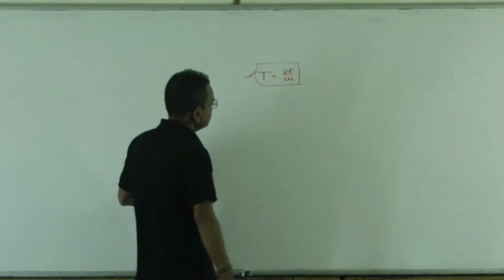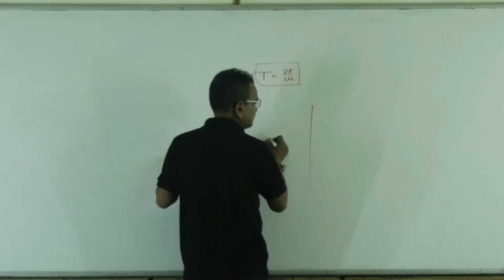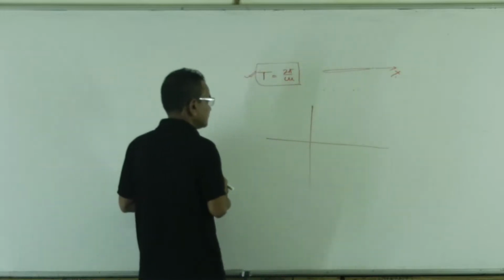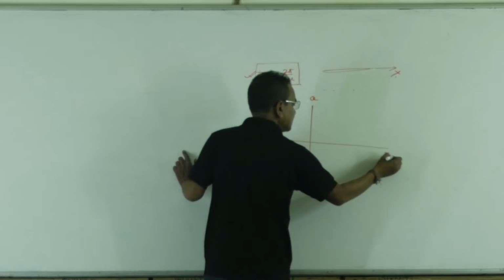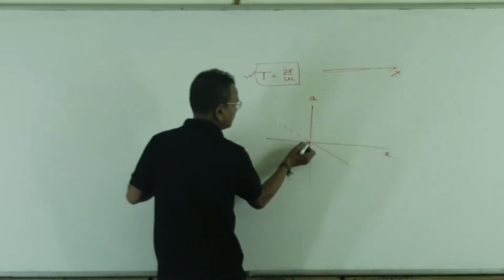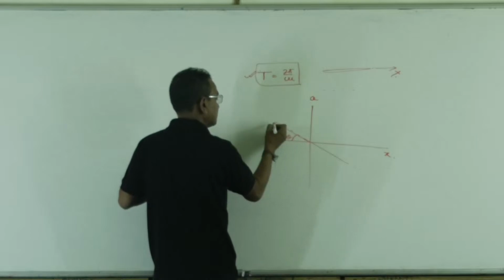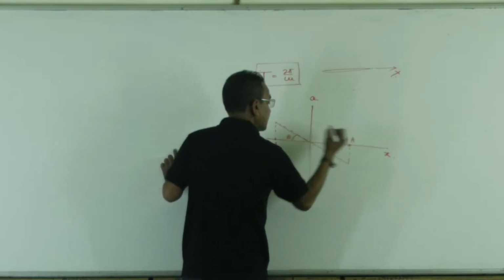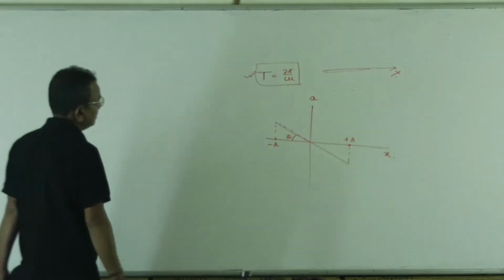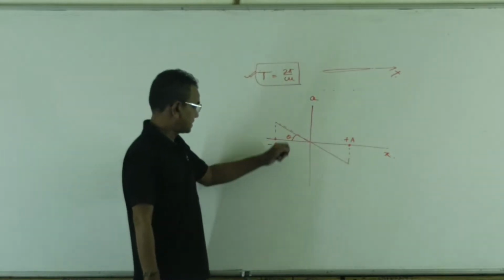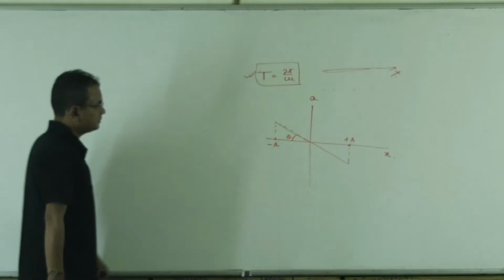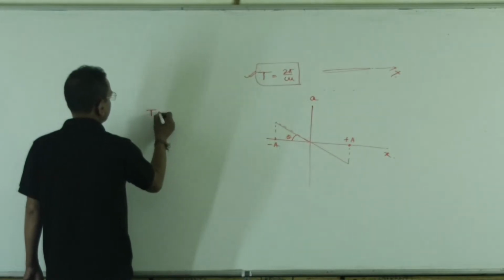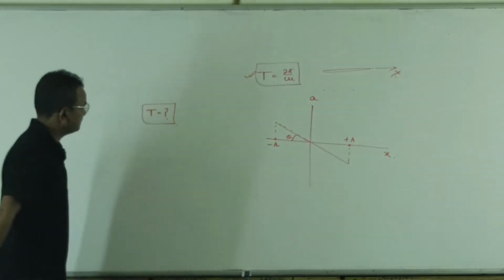One question was given. A particle is in simple harmonic motion on the x-axis, whose acceleration versus x curve is given somewhat like this. This angle is theta. The particle oscillates between x equal to plus a and x equal to minus a. The angle is given as theta. The question asks to find the time period of the motion.